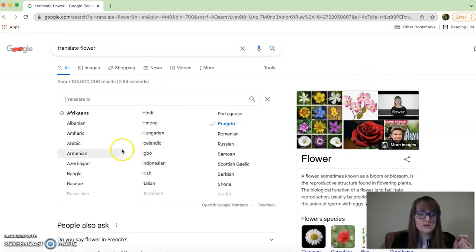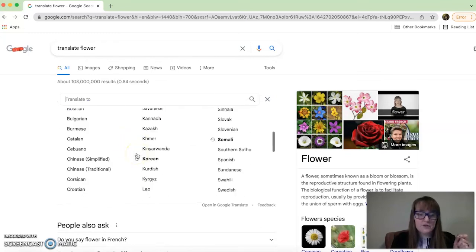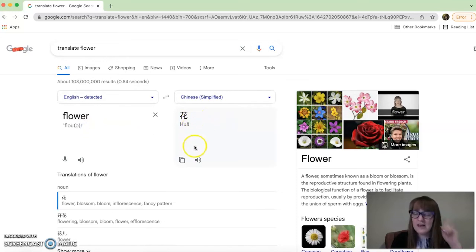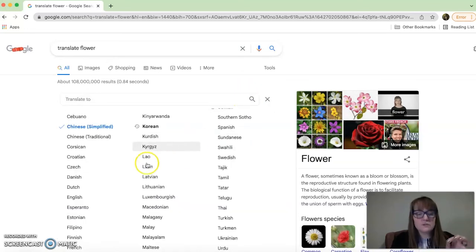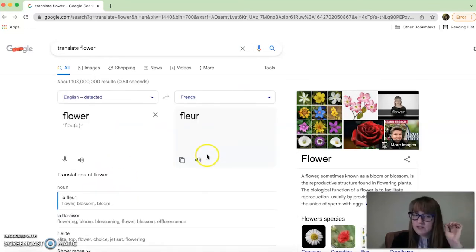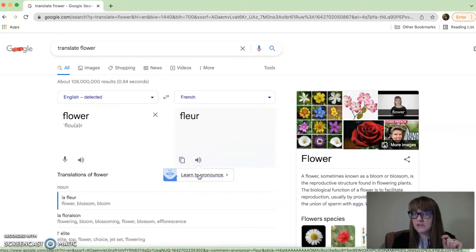If we picked, I'm looking for French, oh, maybe Chinese Simplified, and then if you listen, there's a button at the bottom. Not all languages have the button to listen, but Chinese Simplified does, so we can listen to Hua. Hua. Hua. So you can learn how to say those different words. Now, if you didn't want to do Chinese and instead you wanted to do French, French also has the button. Fleur. Fleur, and then learn how to pronounce comes up underneath.